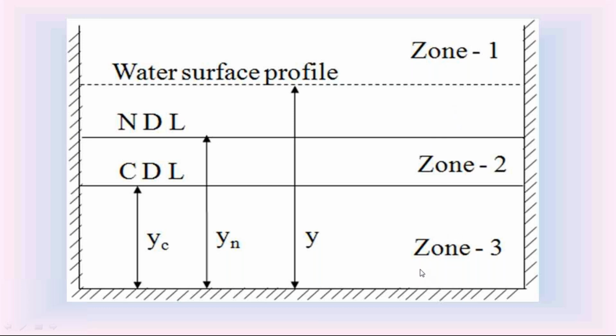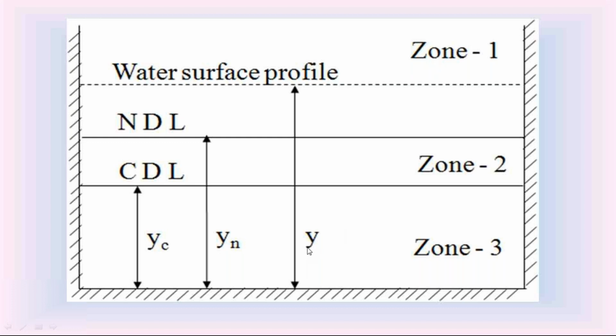First classification is according to channel bottom: C curve, M curve, S curve, H curve and A curve. The next one is regarding these zones. This water surface profile may be in zone 1, zone 2 or zone 3. If the depth of flow y is more than the normal depth and critical depth, the profile is in zone 1.